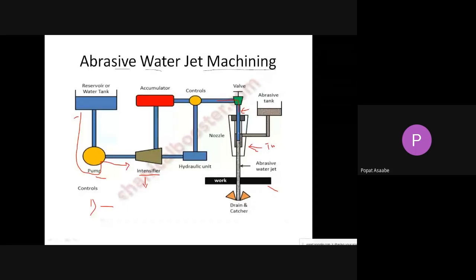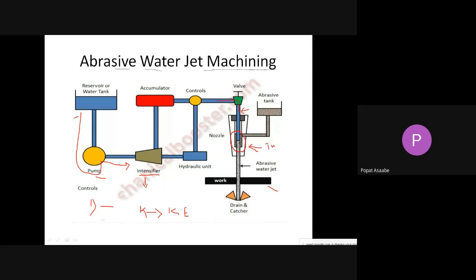Okay, inside this nozzle, what is the function of that nozzle? When this water is coming into that nozzle, the function of the nozzle is to convert the energy of that water into kinetic energy. Whatever energy is present inside that water is going to be converted into the kinetic energy of the water. And along with the water present inside that nozzle, from this pipe again come the abrasive particles, or we can say the abrasives.